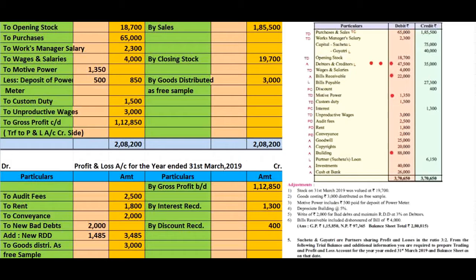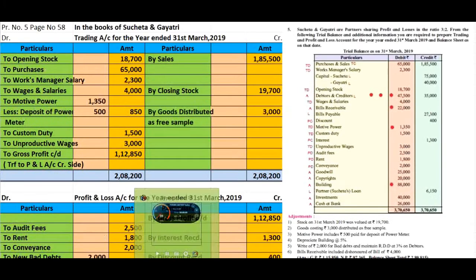We have to add it to the debtors and then we go for deduction of new bad debts and thereafter we calculate the RDD on the net amount of debtors. Let me see after the posting of trial balance at that time. Okay.